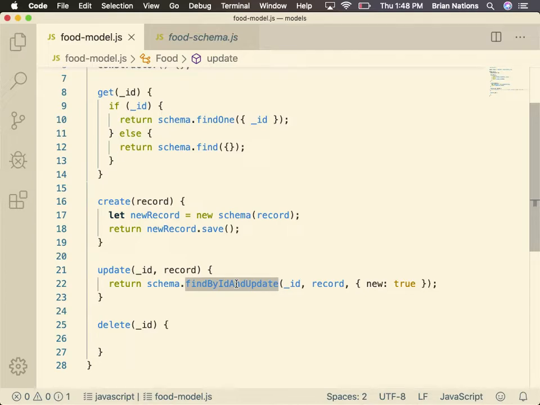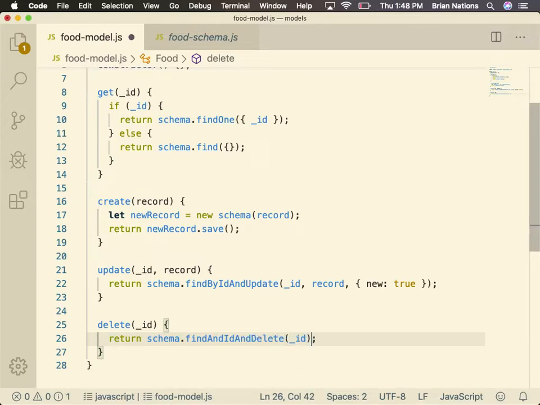Does that make sense? I mean, think about where we're at in comparison to where we were yesterday. We had to build all this stuff out and say promise.resolve. We had to write filter statements and map statements to be able to loop over our data. This just says cool. This one is even easier. This is the easiest one of all. Find by ID and delete, right? And then all we do here is we give it an ID. Find by ID and delete. That's it. Done.